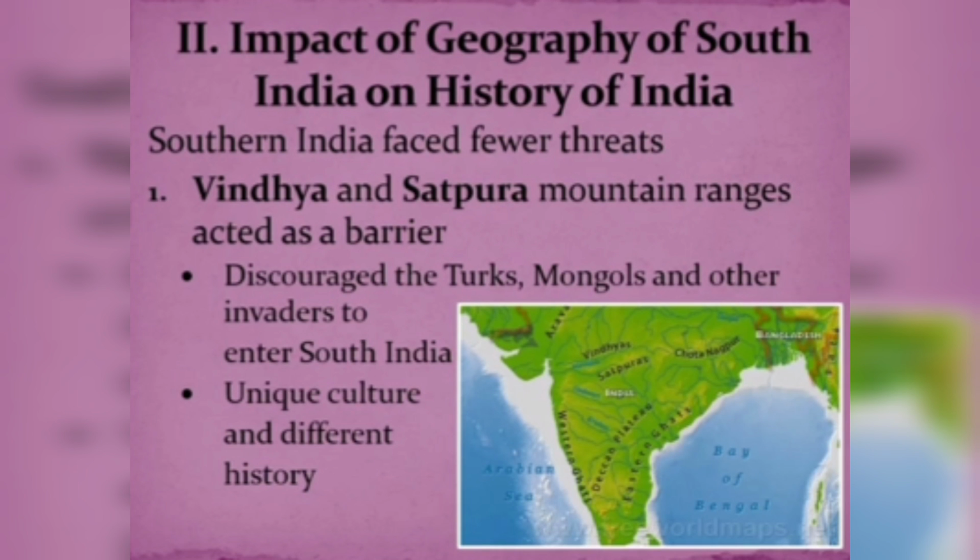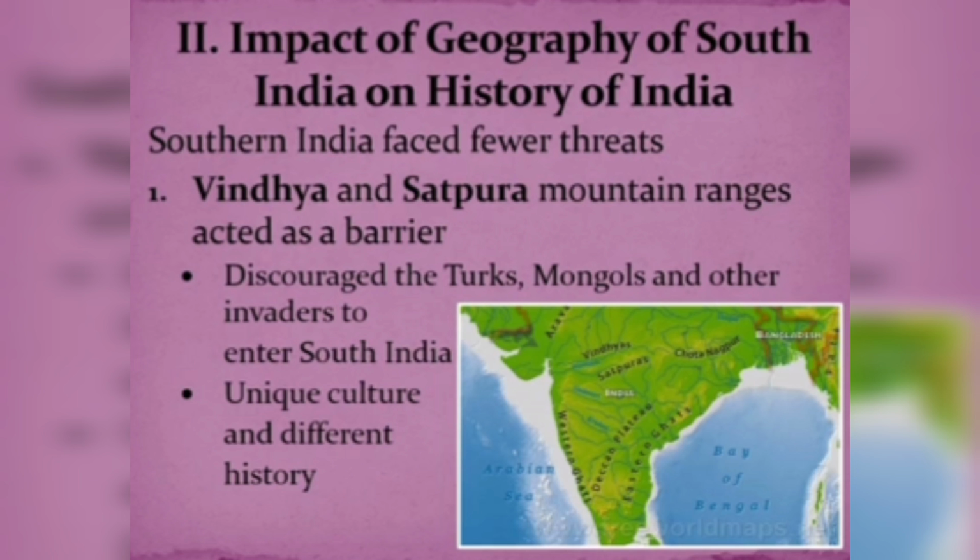So children, let us see what was the impact of the geography of South India on the history of India. As I discussed in the first part of the video, the south of India remained unaffected by the activities going on in the north. In the south, several kingdoms like the Cholas and Rashtrakutas were happy and prosperous.